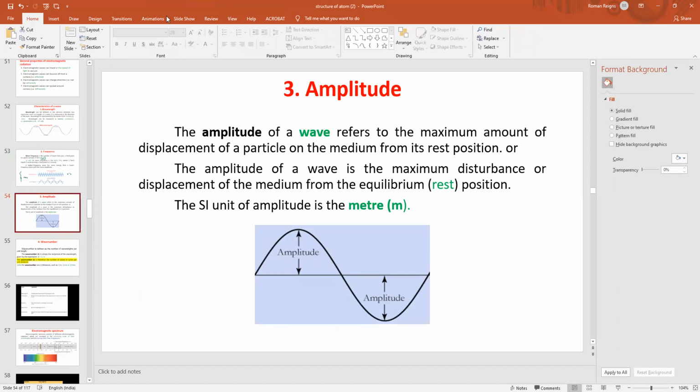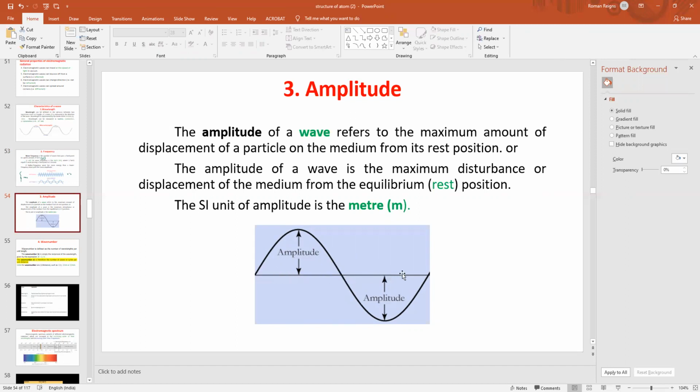Okay, the next is amplitude. What is amplitude? Suppose at the equilibrium position, both the electric field and magnetic field are acting together in equilibrium. At that particular moment, the wave is said to be in the position of rest.